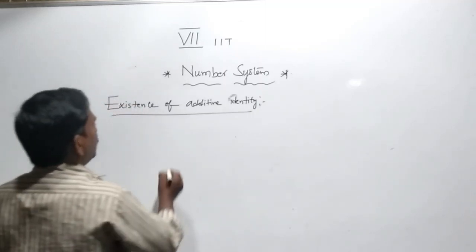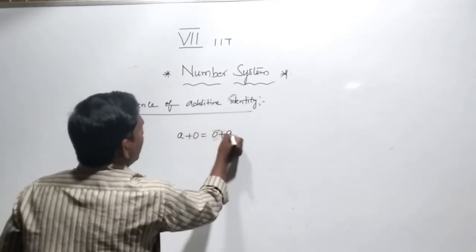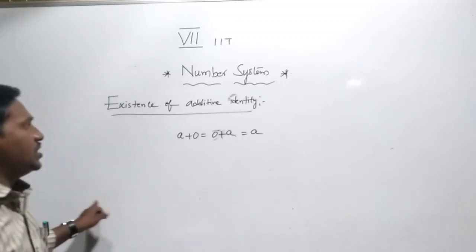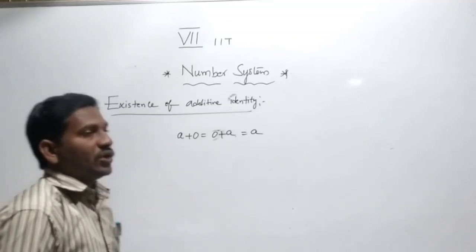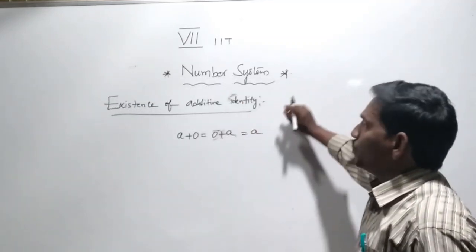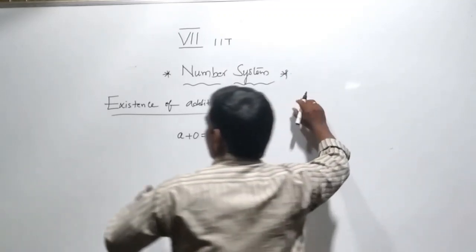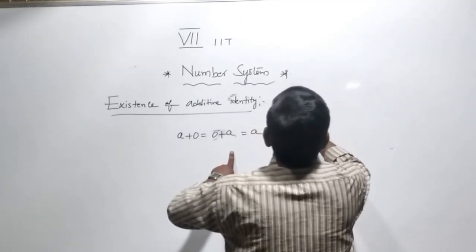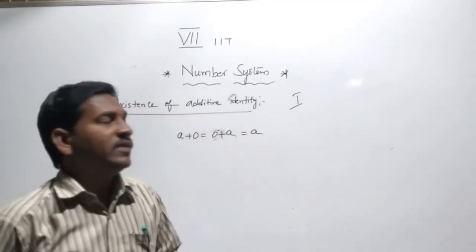For example, a plus 0, 0 plus a equals a. Here a is an integer, and 0 is the additive identity, which exists in the integers. We are talking about the integers because natural numbers and whole numbers are subsets of integers.